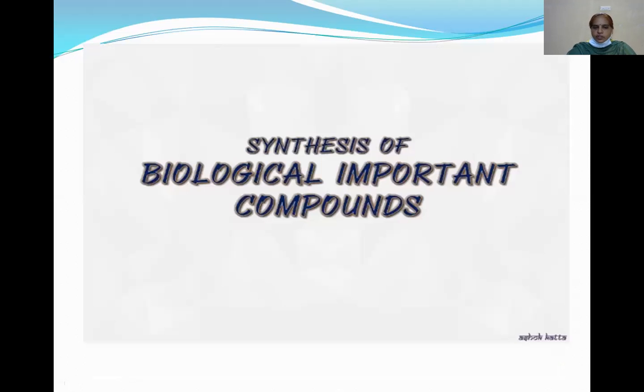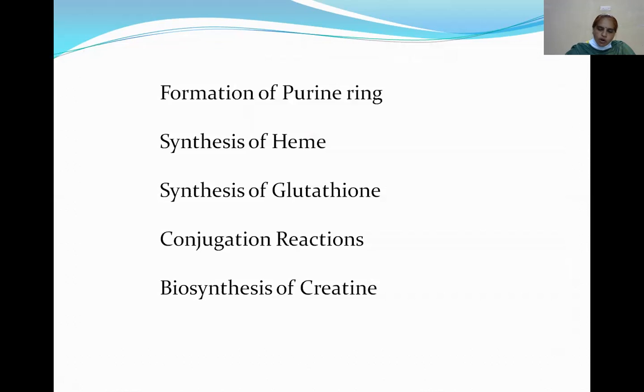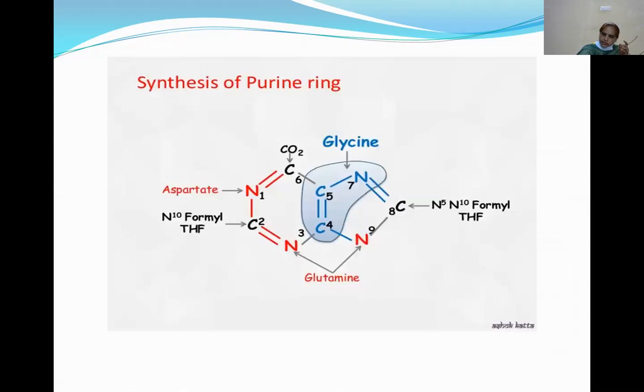See the synthesis of biologically important compounds. Some compounds are synthesized from glycine. These are biologically important. So what are they? Glycine is involved in the formation of the purine ring, involved in the synthesis of heme, involved in the synthesis of glutathione. Also involved in conjugation reactions and involved in the synthesis of creatine. So glycine is most important for the formation of biologically important products: synthesis of heme, synthesis of glutathione, conjugation reactions, synthesis of creatine, and formation of the purine ring.